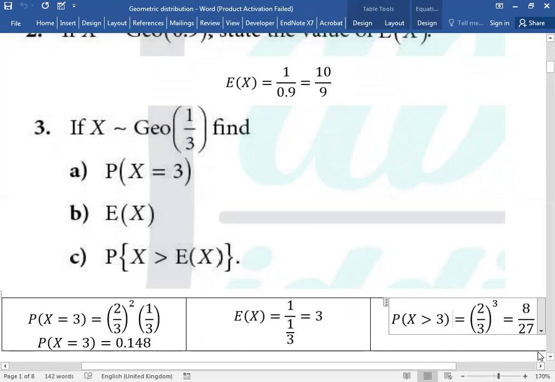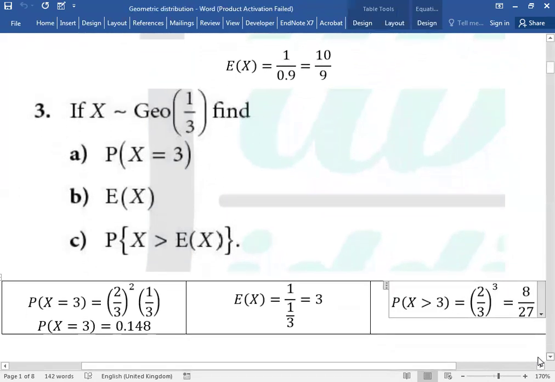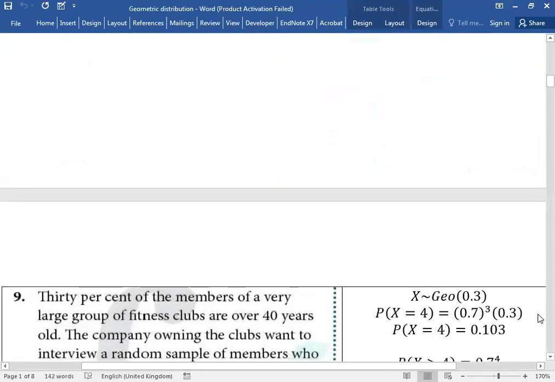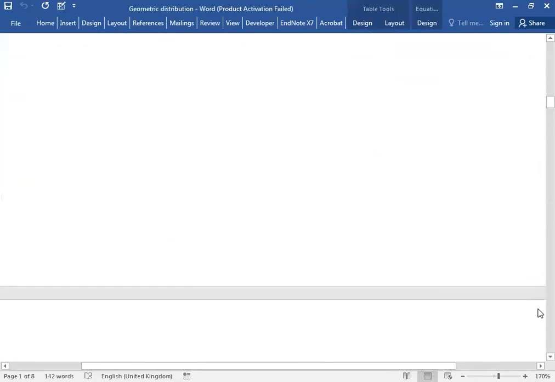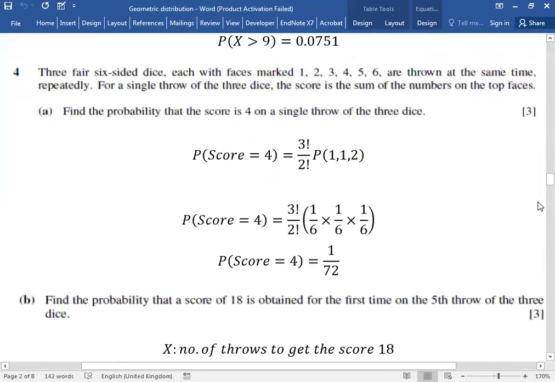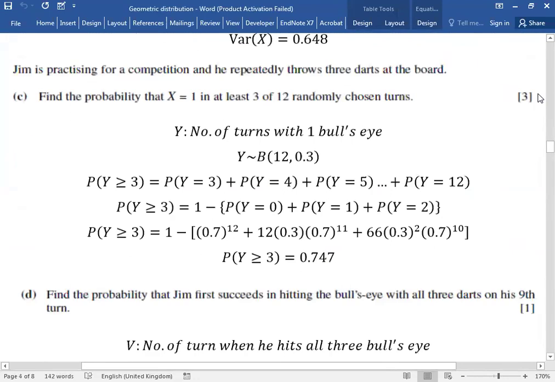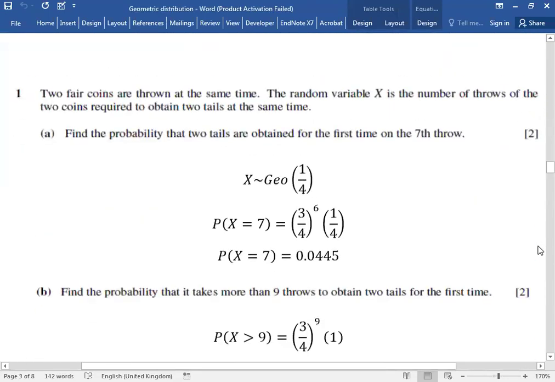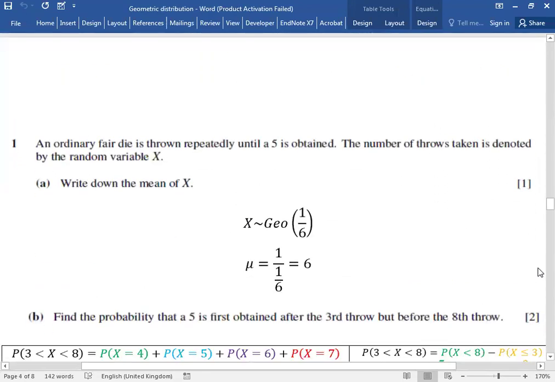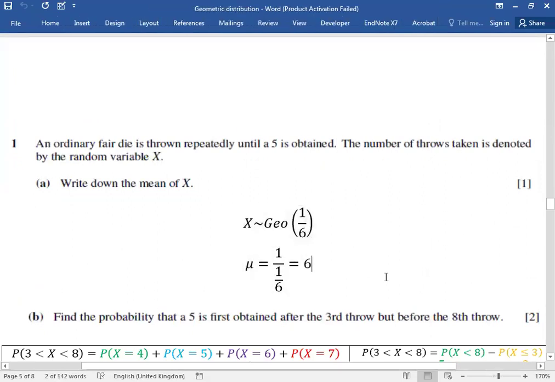A very similar question. Let's look at a past paper question too. Now this is a very easy question.